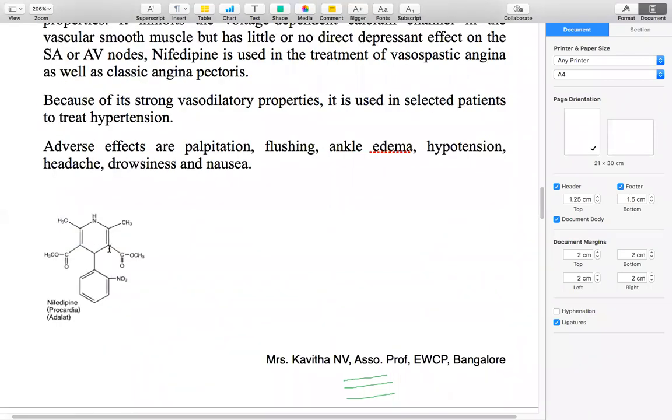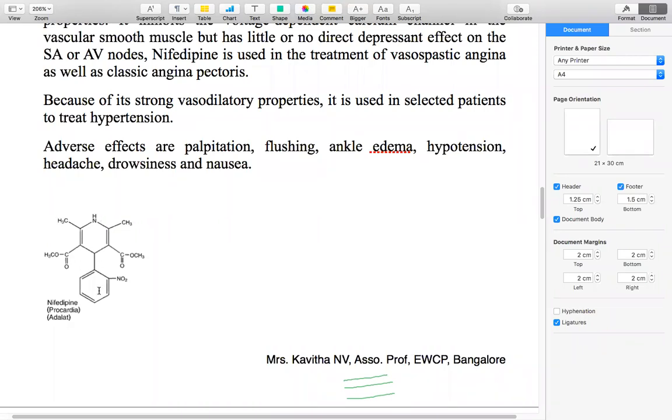And the next position is 3 and 5. In the third and the fifth place, there should be a carboxylic group with ester. Okay, an ester group should be there. This is common in all the dihydropyridines. So in this way, you can easily remember the structure.